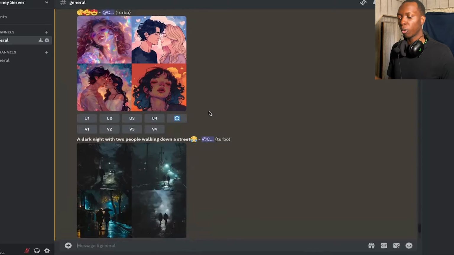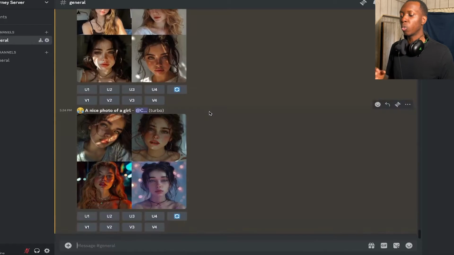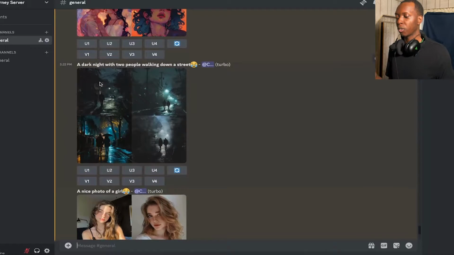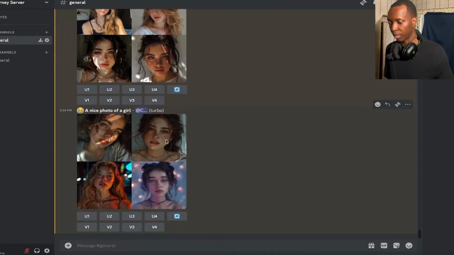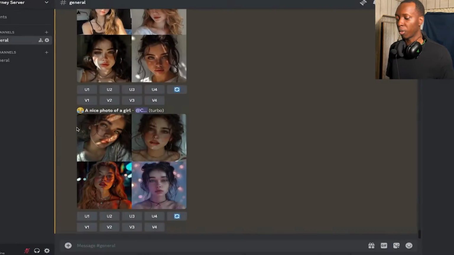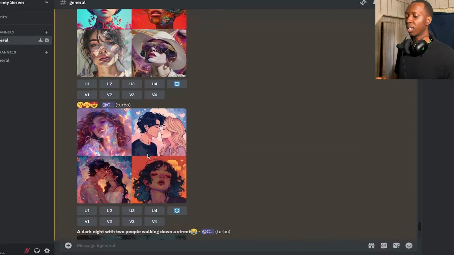Unfortunately though, using emojis in a prompt doesn't prove to be super effective. You would still need to make your prompt very descriptive. For example, you see this dark night with 2 people and the laughing emoji doesn't turn this into a Joker scene. And a nice photo of a girl with the laughing emoji doesn't make her even smile, whether you put the emoji in the front or the back of the sentence. Still, it's cool to know that Midjourney can at least perceive emojis in a way that by themselves does make a lot of sense.